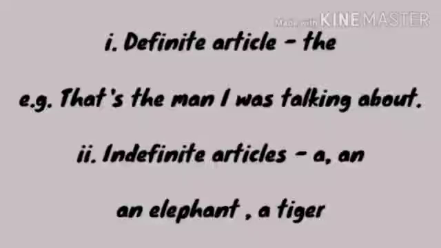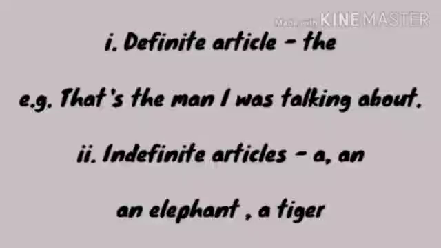Now, coming to indefinite articles. Indefinite articles are used when we refer to things which are not specific. For example, an elephant, a tiger.